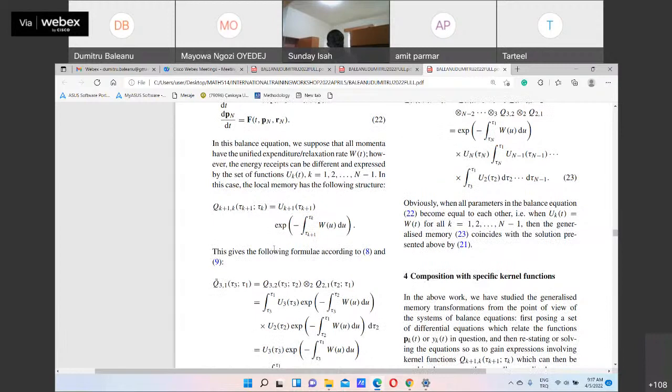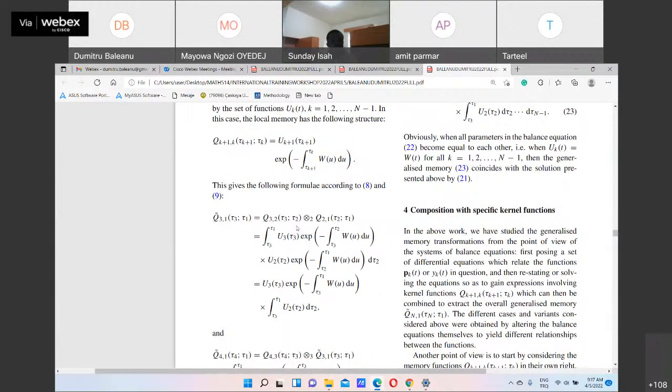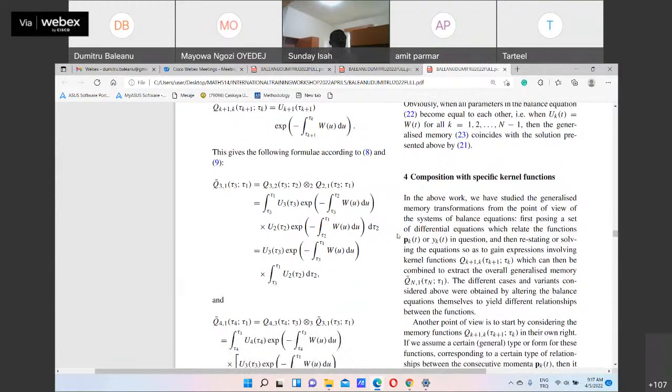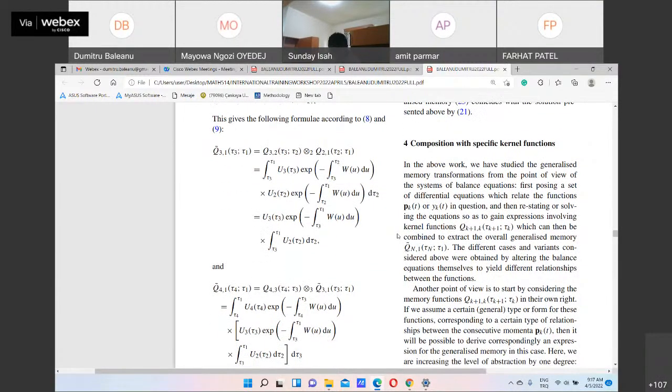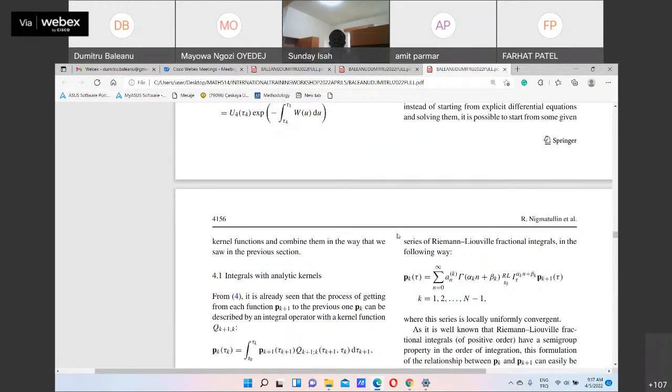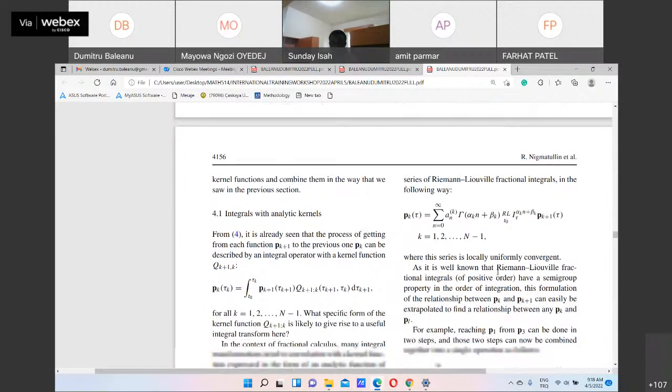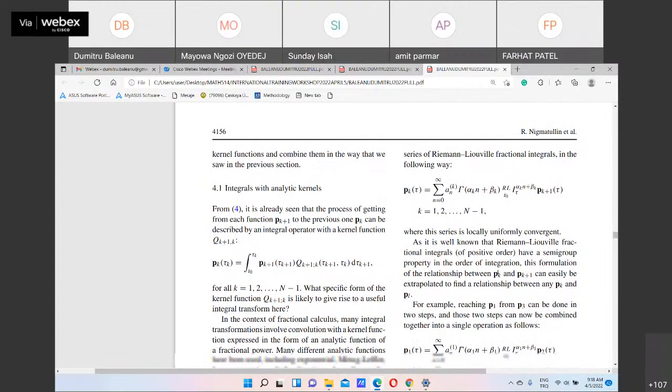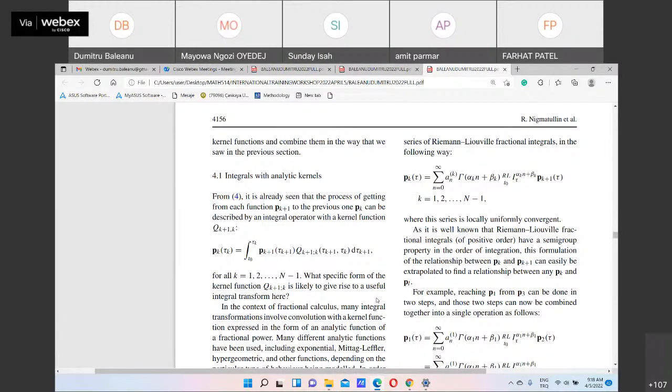So these operators have a composition rule. So for a specific kernel function, which one gives us the Riemann-Liouville fractional integral? You see, integral with analytic kernels, we can recover from this system.